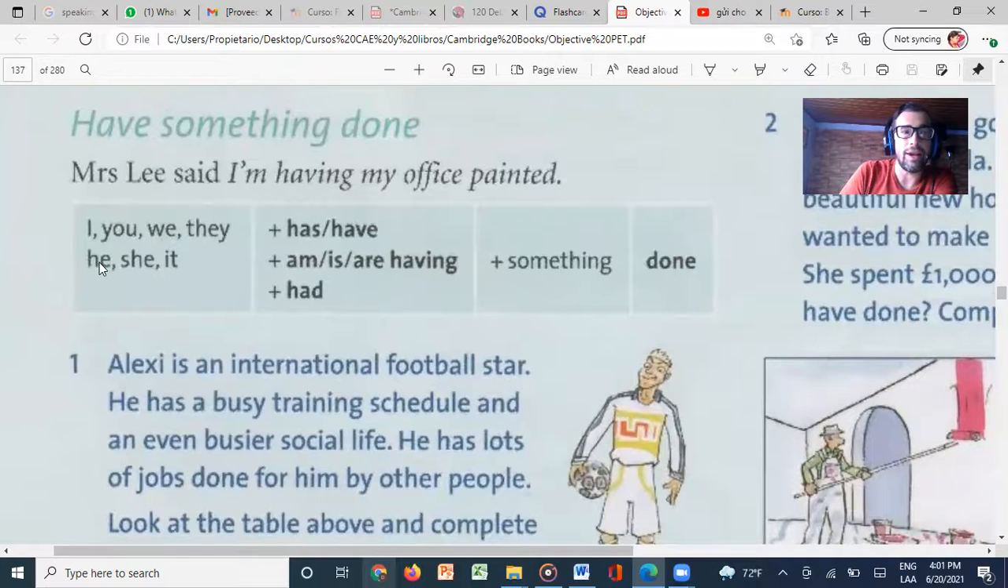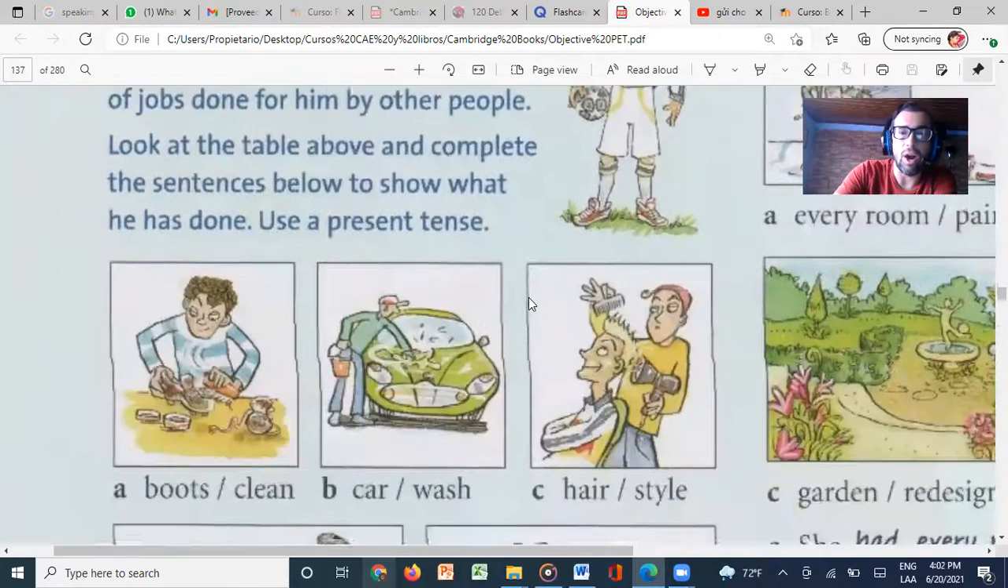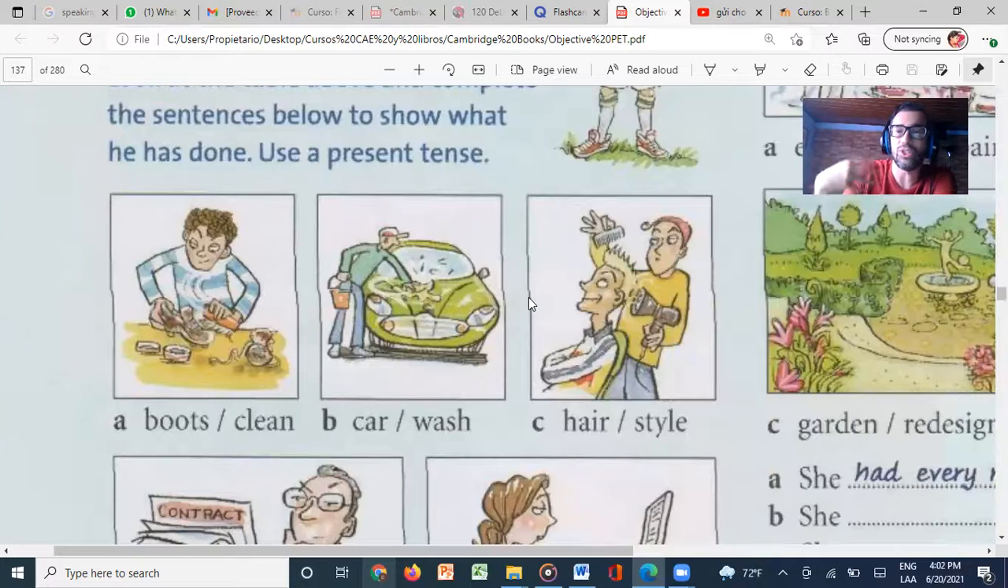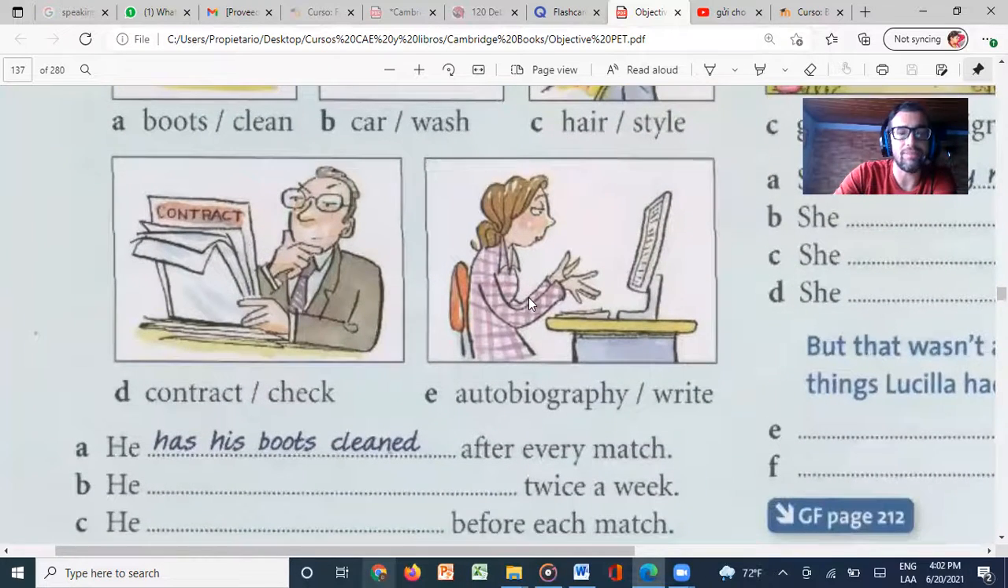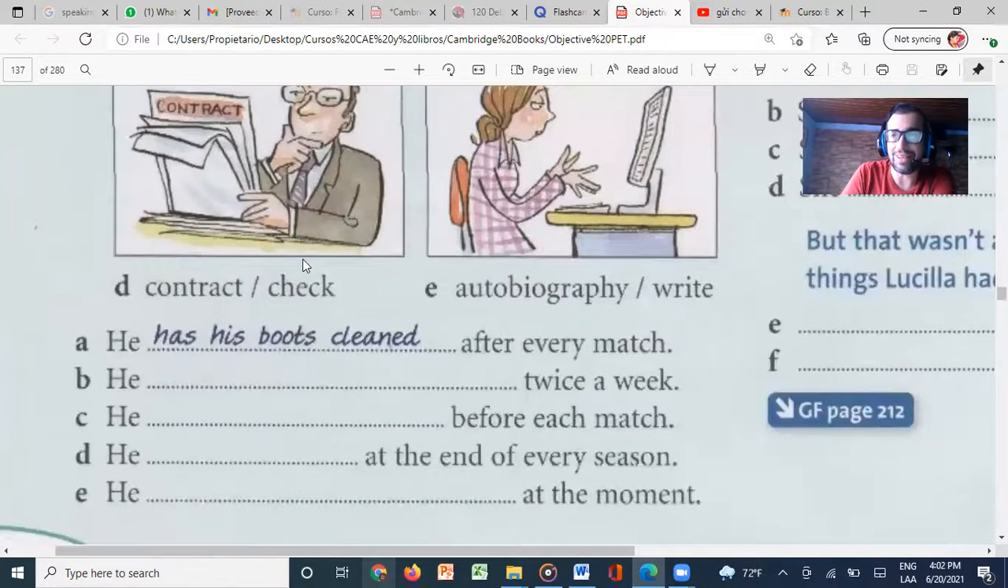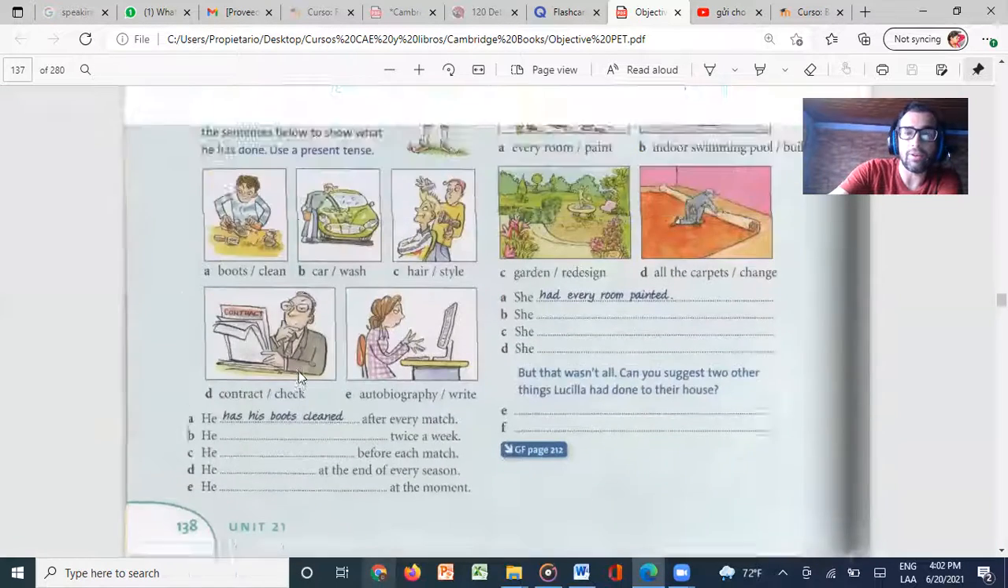For example, again, he has plus something and then done, right? But we can change this, instead of saying done, we can change it by washed or cleaned or styled, or in this case, checked. And in this case, we have here an example. Yeah, he has his boots cleaned after every match, right? So in that case, again, we use has because it's in third person, his boots, right? And then the past participle of clean, which is just cleaned. So you can work on that over here.